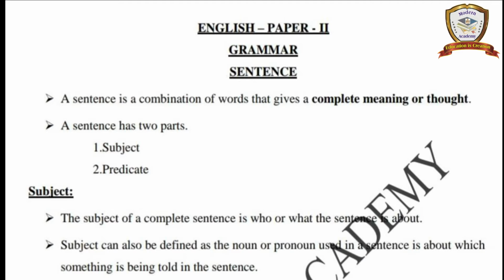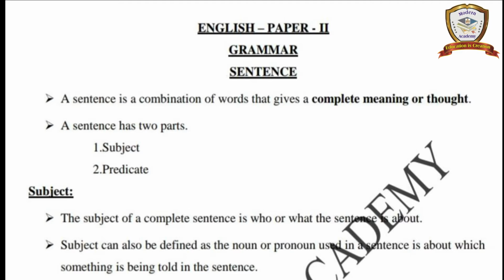See, a sentence is a combination of words that gives a complete meaning or thought. If we say any sentence, that is a combination of words, isn't it? It will give a complete meaning. That means we convey our thoughts in a clear manner, isn't it?